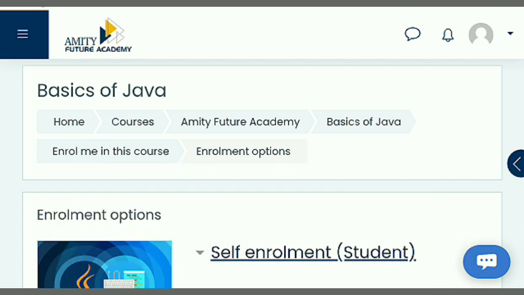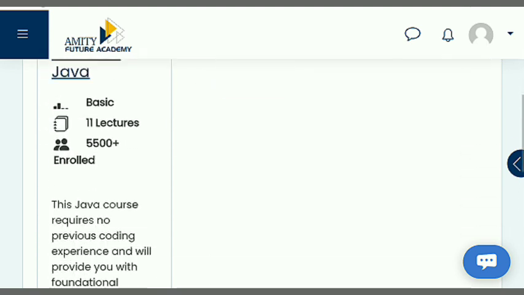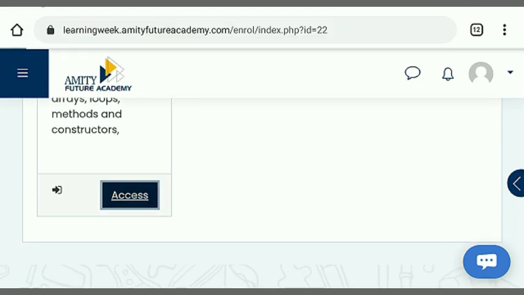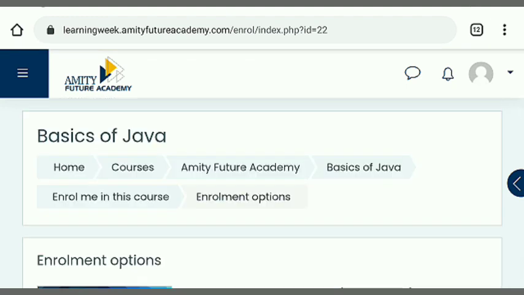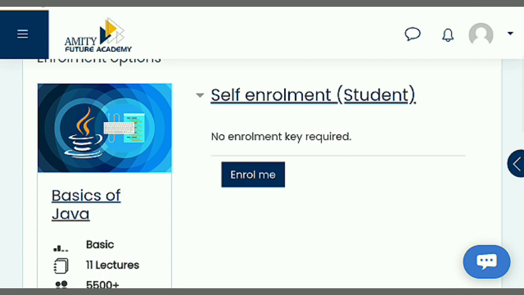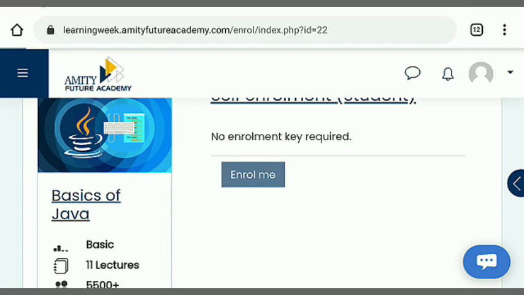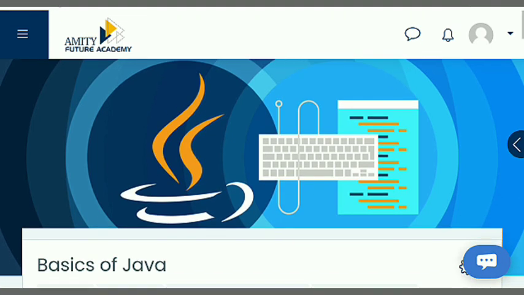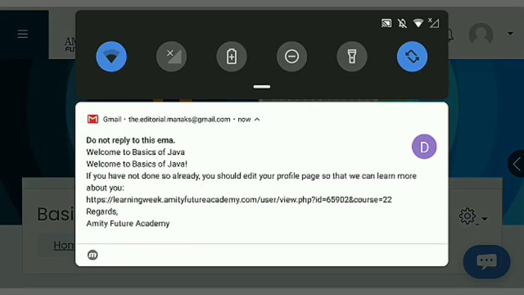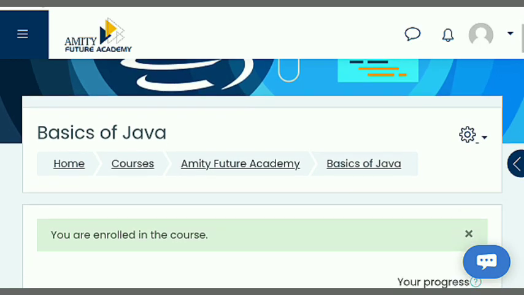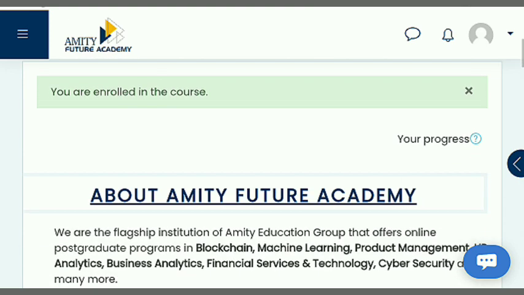This is the enrollment option. This is the course with 11 lectures. If you tap on access, you don't get this course. You need to tap on enroll me. When you tap on enroll me, you are able to access the contents of this course. When I tap on enroll me, an interface comes up and also an email saying that you joined this course of basics of Java.